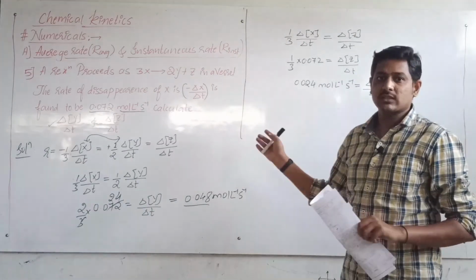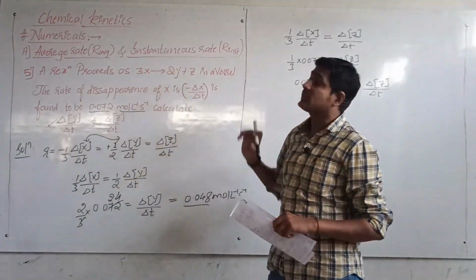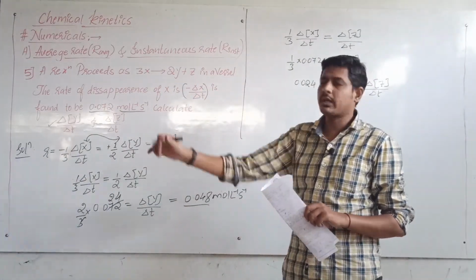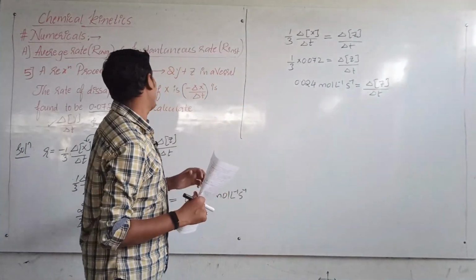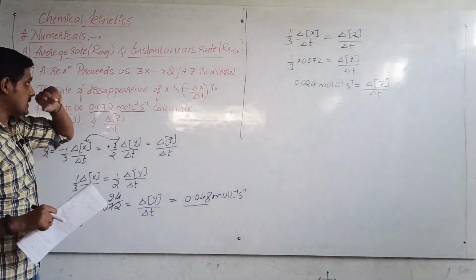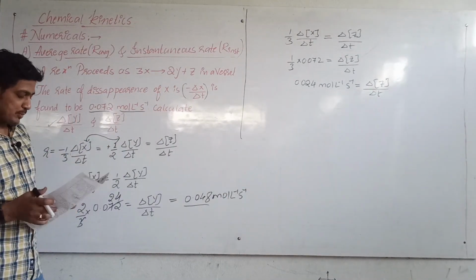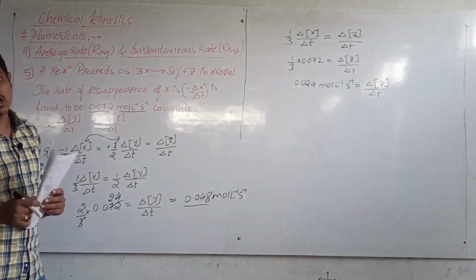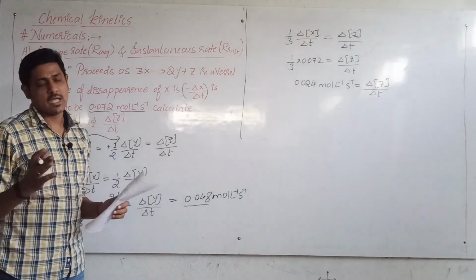So these are the problems based on average rate of reaction and instantaneous rate of reaction. Now you should be able to solve any problem on average rate of reaction and instantaneous rate of reaction. In the next session we shall solve the problems based on the order of a reaction and rate constant. Okay, thank you so much, students.